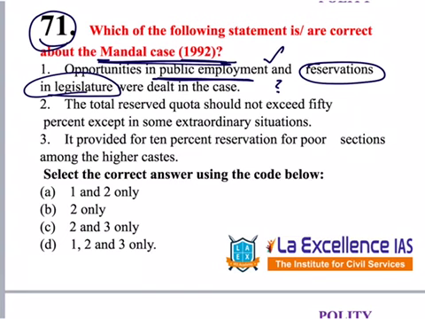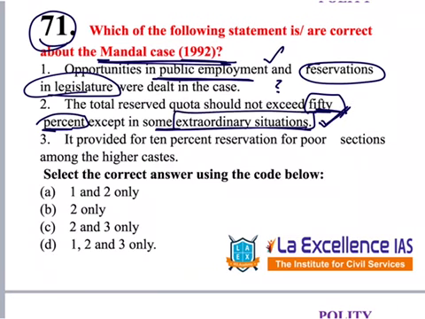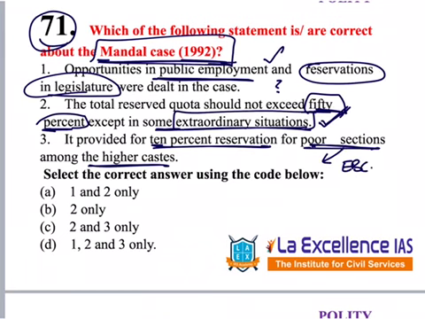2. Total reserved quota should not exceed 50% except in some extraordinary circumstances. We all know this 50% clause and extraordinary situations. So correct. 3. It provided for 10% reservation for poorer sections among the higher castes. Mandal case was in 1992. What is this? 10% reservation for poor is recent one. EBC reservations is a recent one. So this is a wrong statement. So eliminate this, eliminate this. We have 1, 2 and 2 only. We know for sure that 2 is correct.